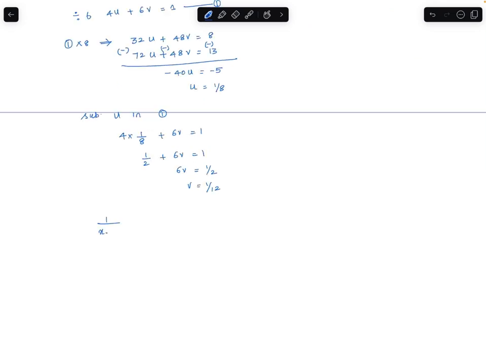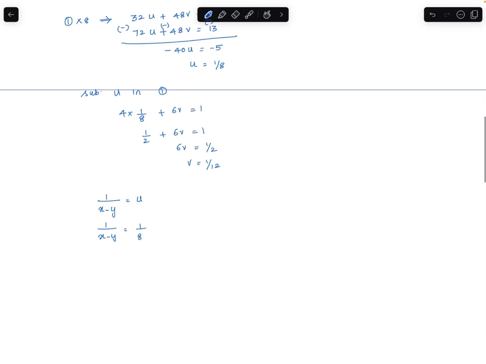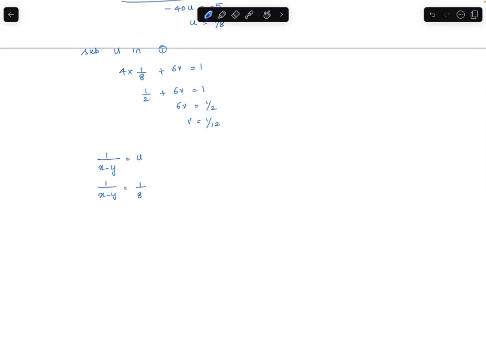1 upon x minus y is u, that is, 1 by x minus y is equal to 1 by 8. Reciprocating this, we get x minus y is equal to 8.